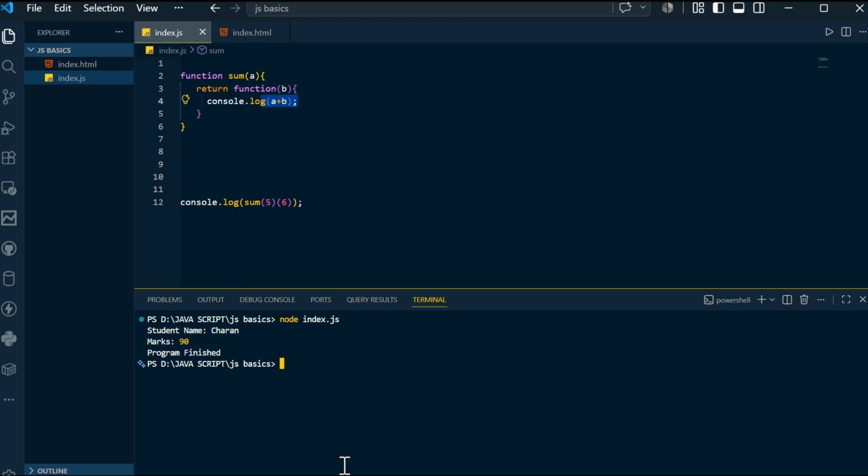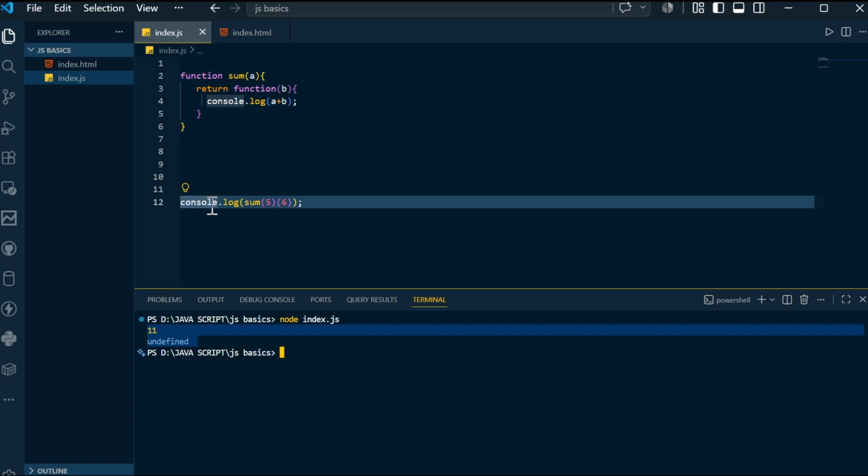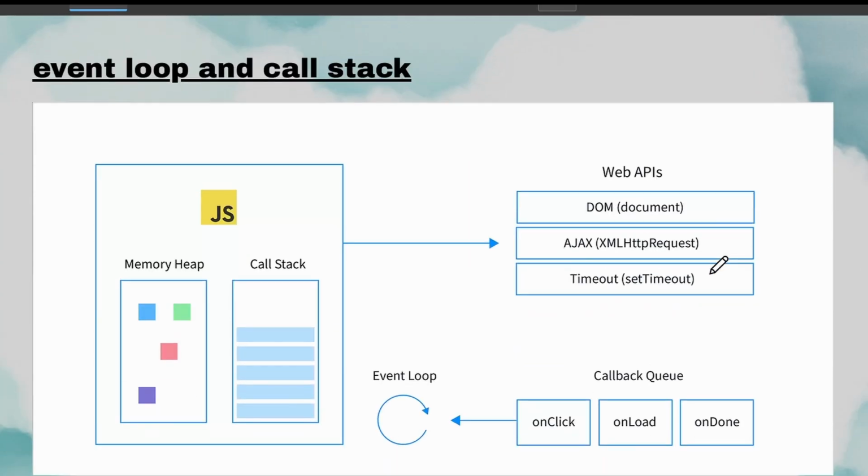So this is known as function currying. If I clear the terminal and console.log, you can see 11 and undefined. The 11 is coming from here and undefined is coming from here. I hope you understood that. So this is the basic function currying definition and all this stuff.